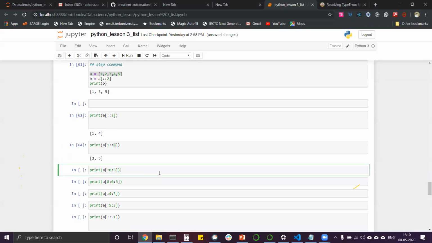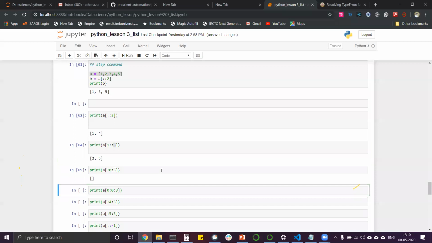What will be the output of this next one, the highlighted one? It will be empty. Yes, it will be empty. Why will it be empty? Can anyone answer why it will be empty? I will wait. The end argument is 0.